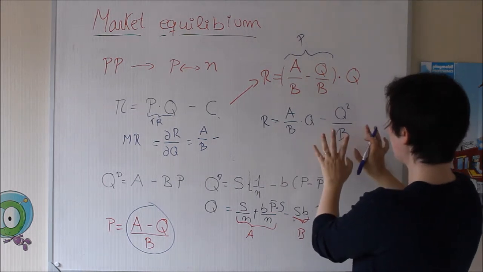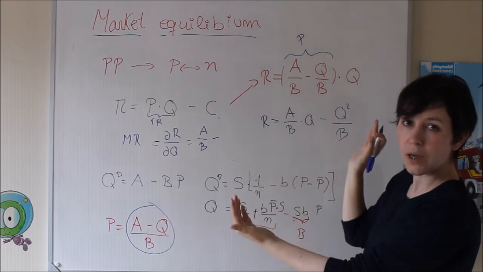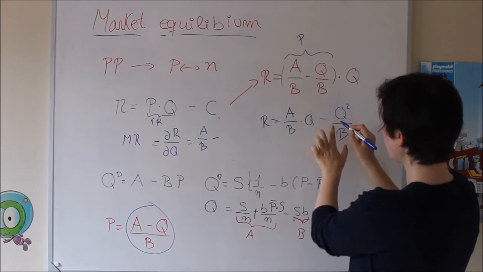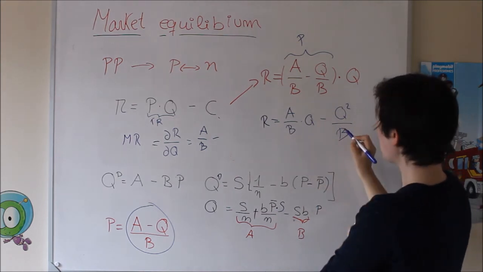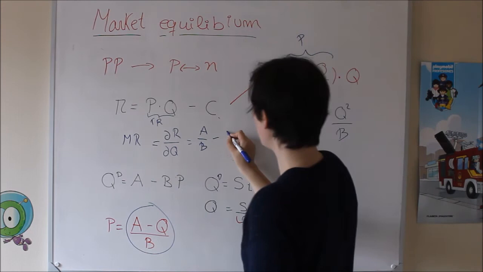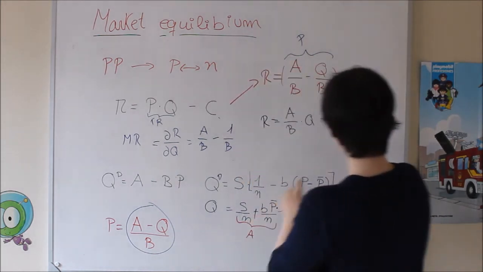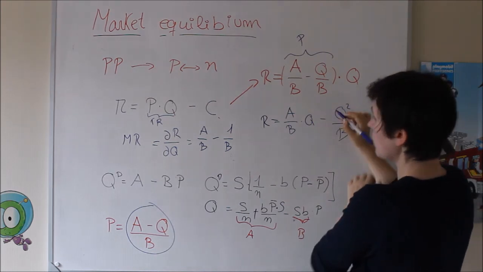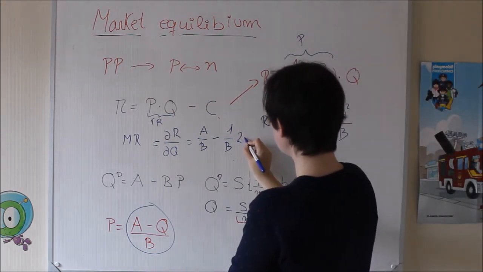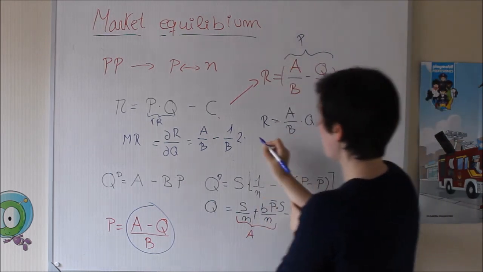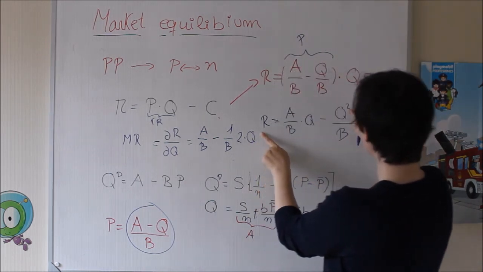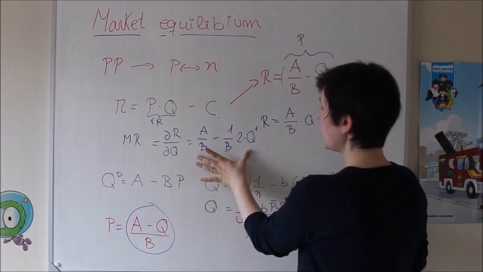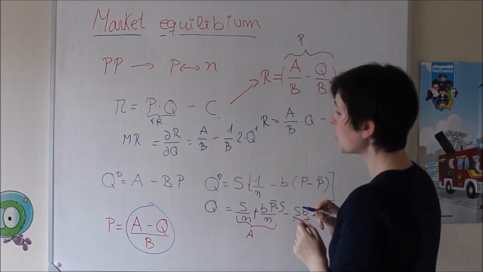So keep in mind, you can go from outside to inside. Going from outside is 1 over B, which is multiplying Q squared. So 1 over B is like a number. Now the derivative of this element: the number 2 comes down in front of the Q. So 2 times Q, with exponent 2 minus 1, which is 1. So here we have the whole derivative, right?